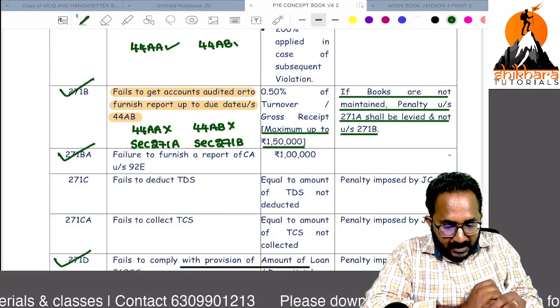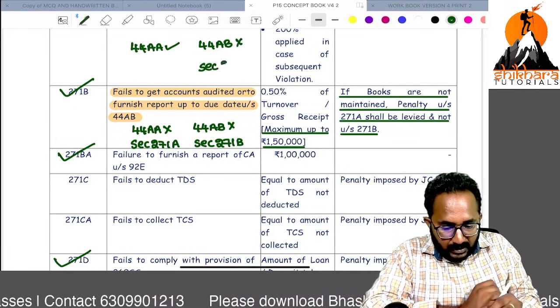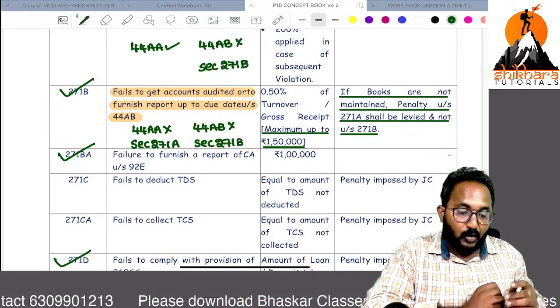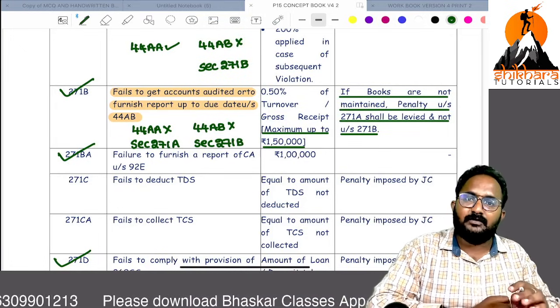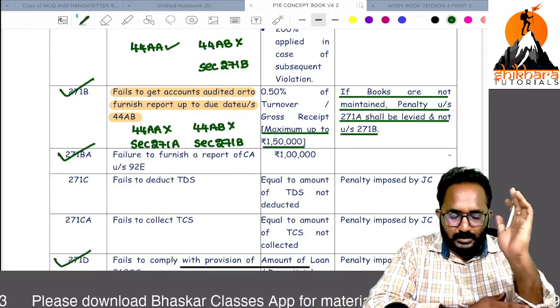Then we have to impose 271B. The 271B amount is 0.5% of turnover with a maximum of 1,50,000.